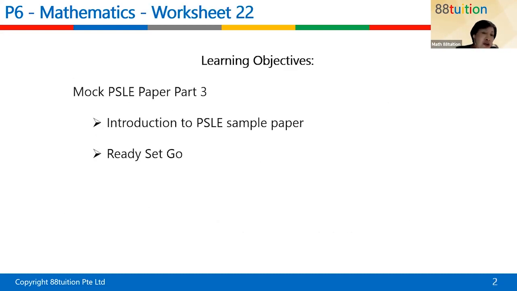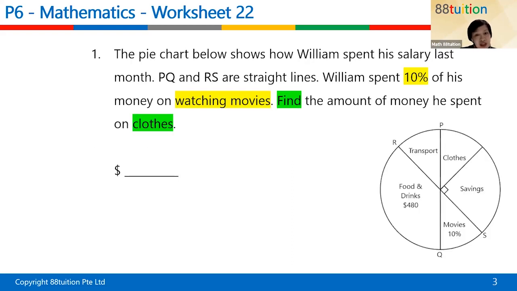Okay, now today we are going to do an overall topic that comprises everything we have learned in class in semester 1. Okay, ready or not? You're supposed to have all the questions with you. So when it comes to a question, I'm expecting you to know what the questions are about, so I can zoom in to the working. All right, a pie chart shows how he spent his salary.